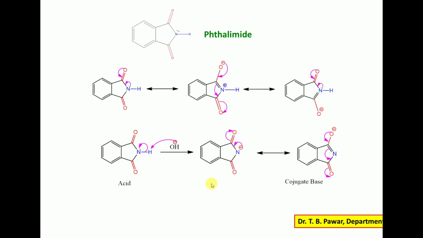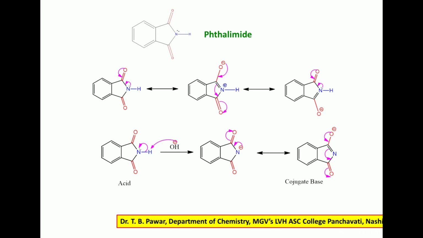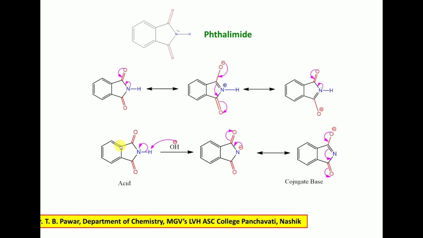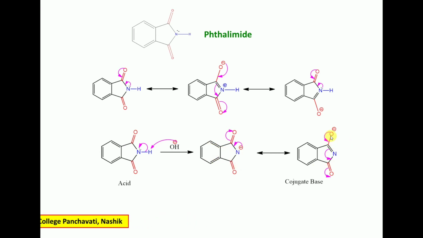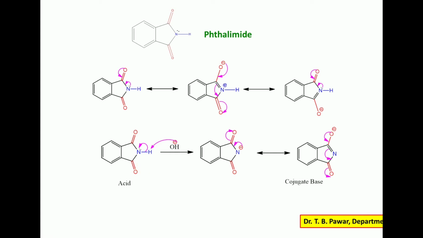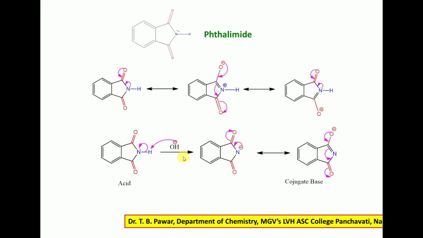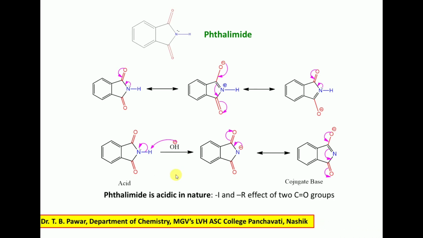We have seen in part 1 that if the conjugate base of an acid is stable, then the corresponding acid is a strong acid. This conjugate base gets stabilized by resonance, and hence the phthalimide molecule acts as an acid in the presence of base.